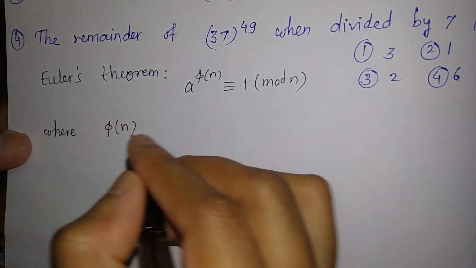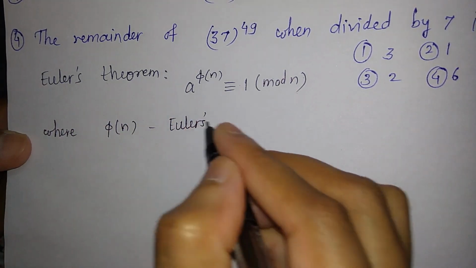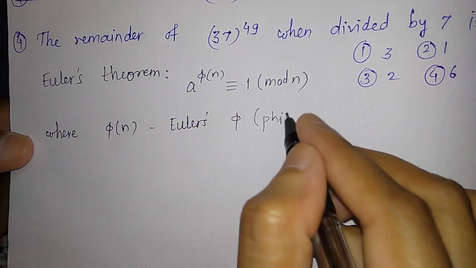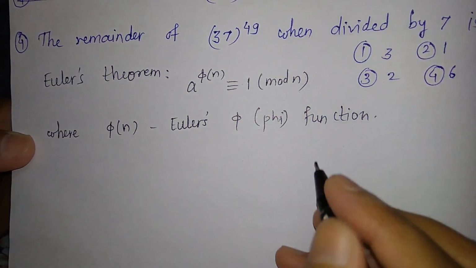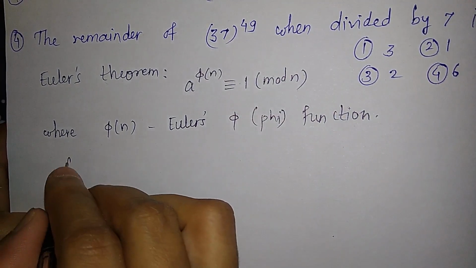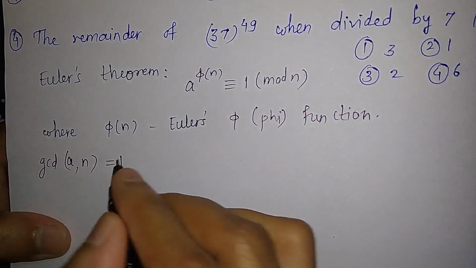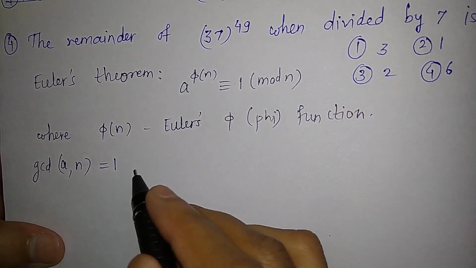phi of n is the Euler's phi function, and GCD of a and n is 1. That means a and n are relatively prime.